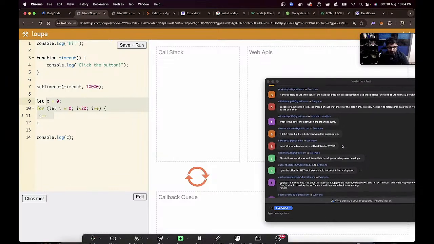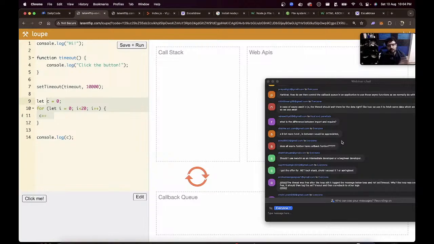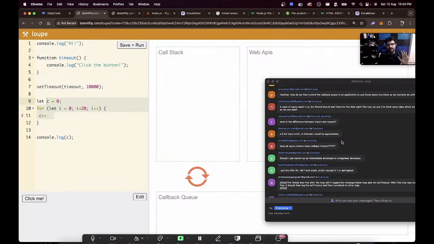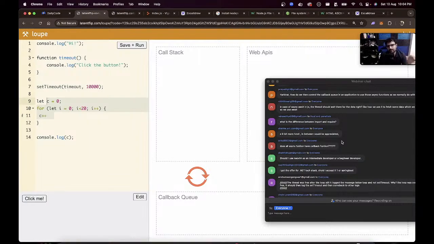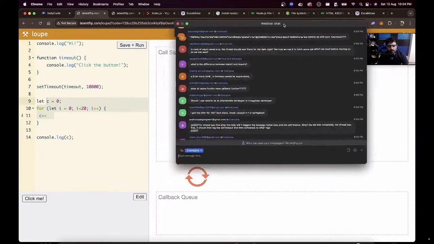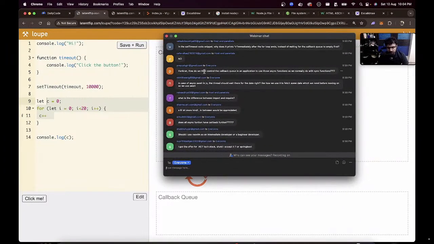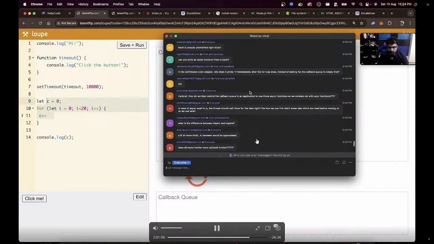What is the difference between import and require? Import is a newer way to bring in other files. It was introduced in ECMAScript. Node.js is just an implementation of JavaScript. Every browser has its own JavaScript engine, but there is a committee that decides what the syntax of JavaScript will be, and it keeps on improving. So require was the old way to import modules. Import and export, which we've written here, are the more modern way to import and export modules.